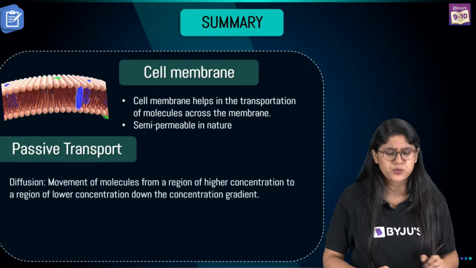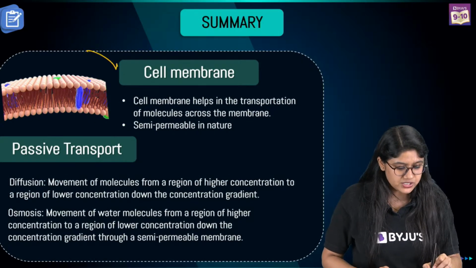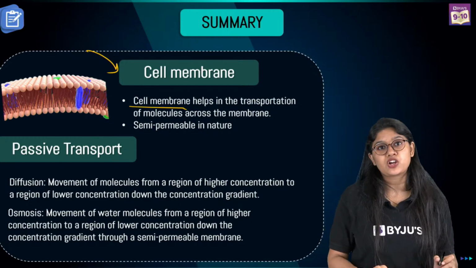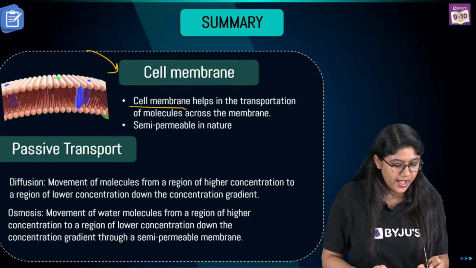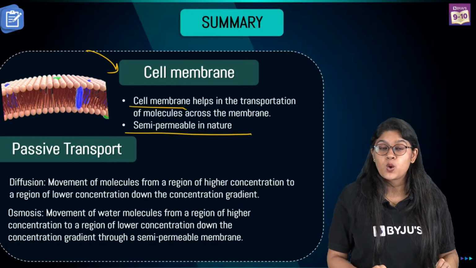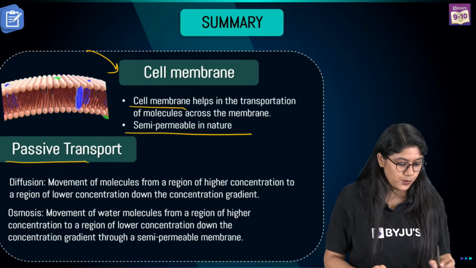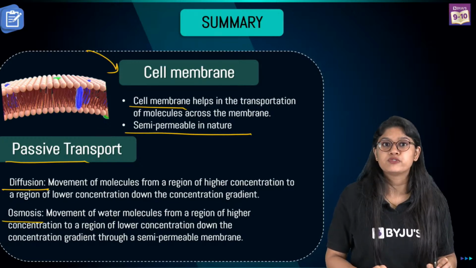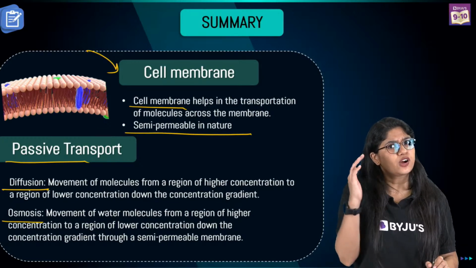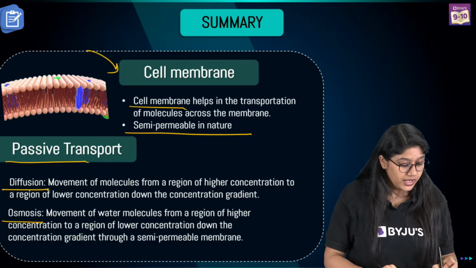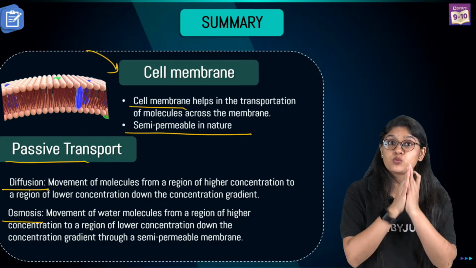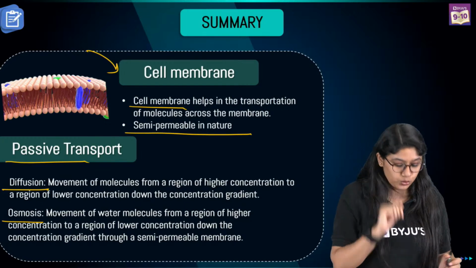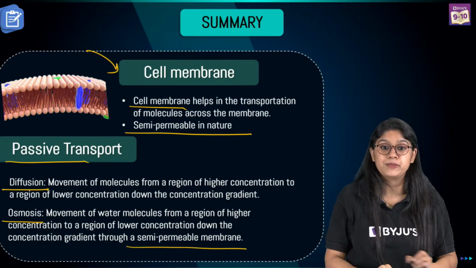With this, everyone, we are done. But before we go, let's quickly summarize. In today's class, we have discussed the cell membrane. The cell membrane helps in the transportation of molecules in and out, and it is semi-permeable in nature. We discussed passive transport, in which we covered diffusion and osmosis. In diffusion, molecules move from higher concentration to lower concentration. In osmosis, water molecules move from higher concentration to lower concentration through a semi-permeable membrane.